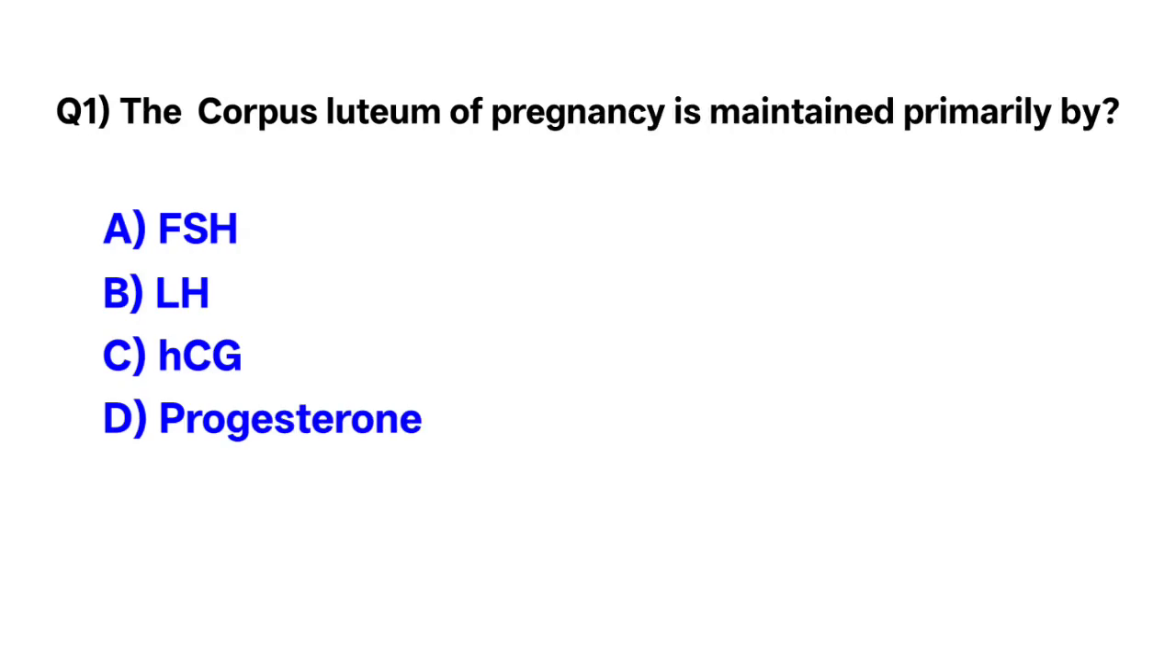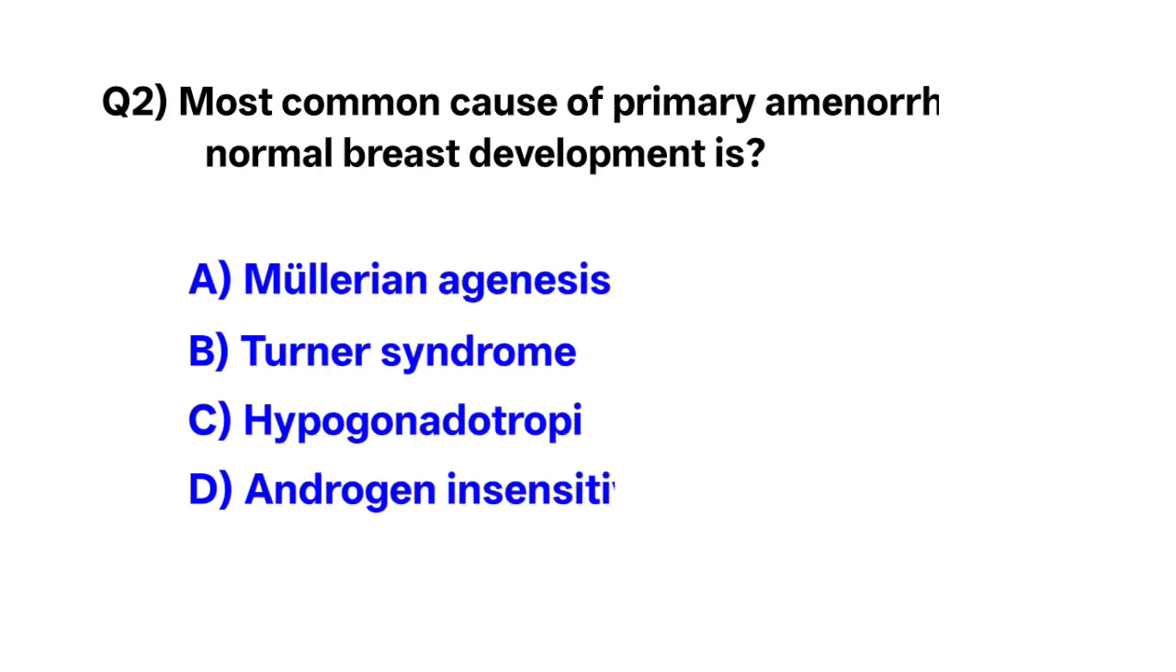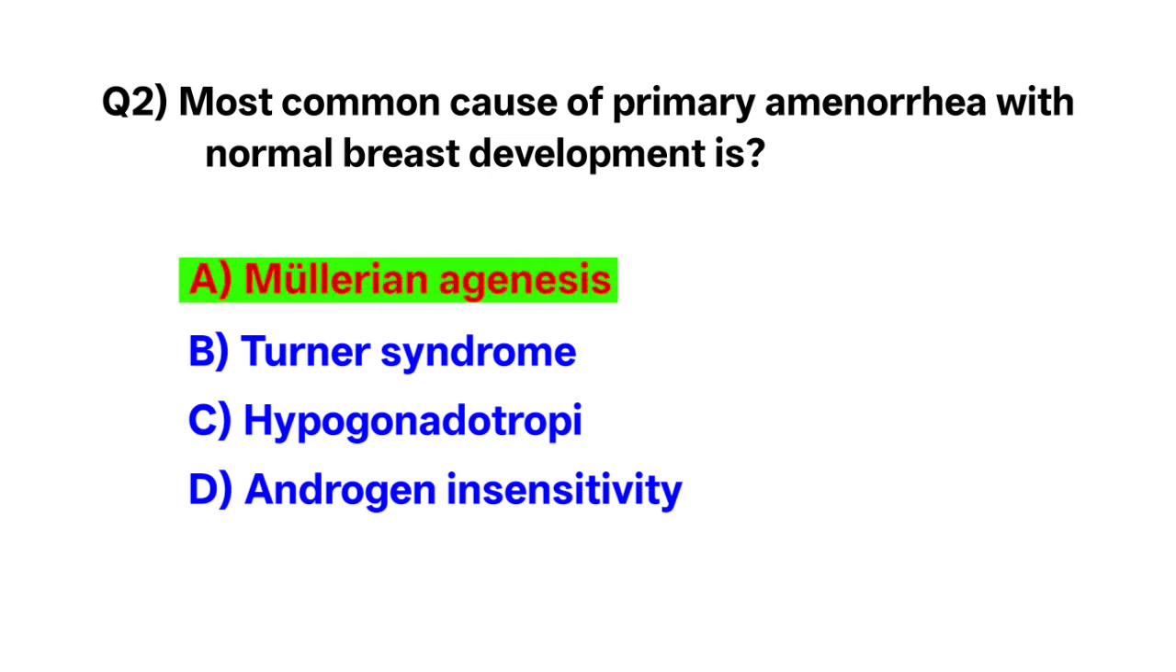Question number 1. The corpus luteum of pregnancy is maintained primarily by. The correct option is C. HCG hormones. Question number 2. Most common cause of primary amenorrhea with normal breast development is. The correct option is A. Mullerian agenesis.